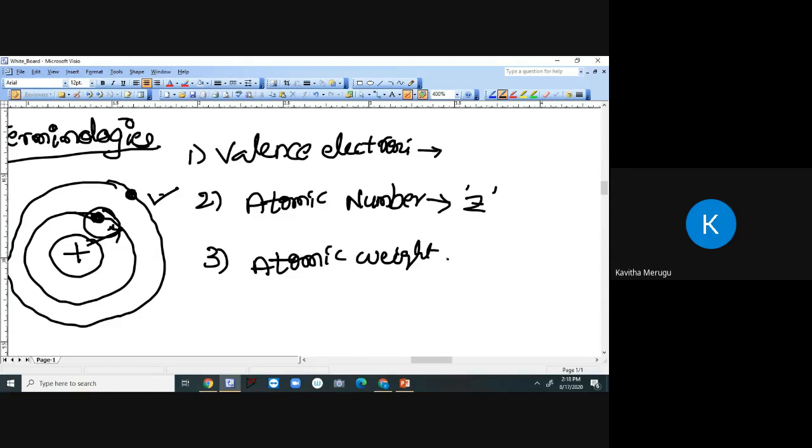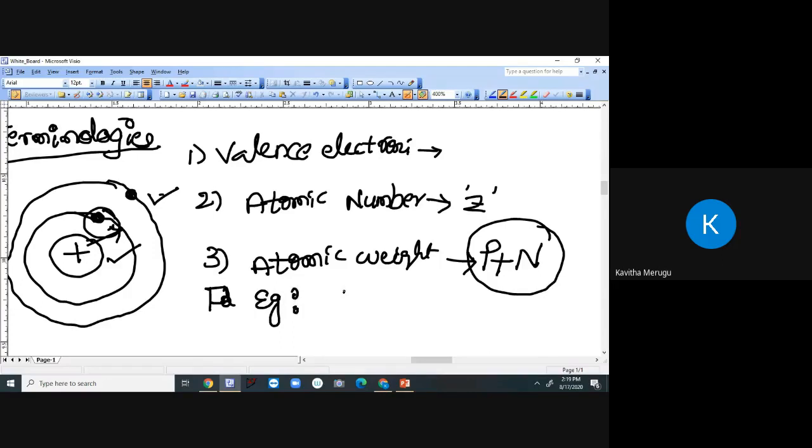Okay. So what about the atomic weight? Atomic weight is very easy. If you take any atom, at the nucleus, as we discussed at the starting of the class, it will have protons and neutrons, right? So the atomic weight is approximately equal to the total number of protons plus the total number of neutrons existing at the nucleus of an atom. For instance,